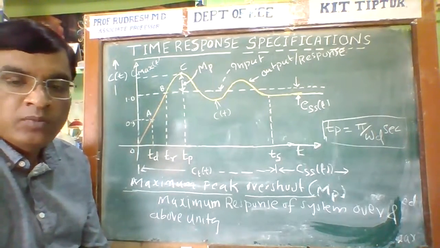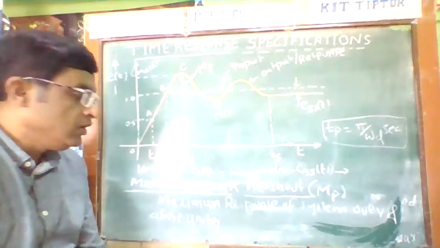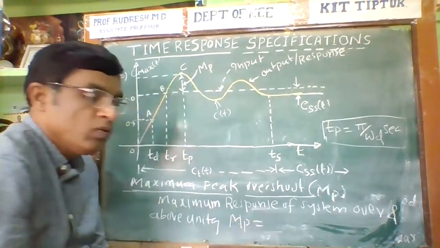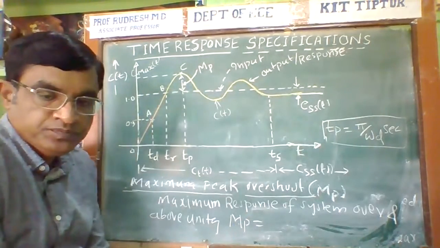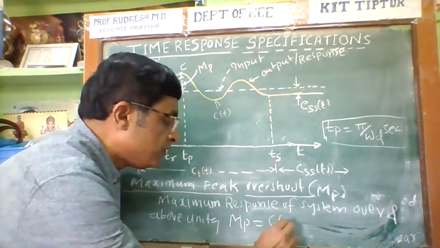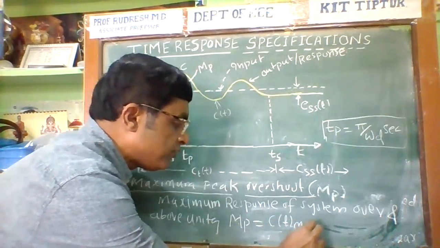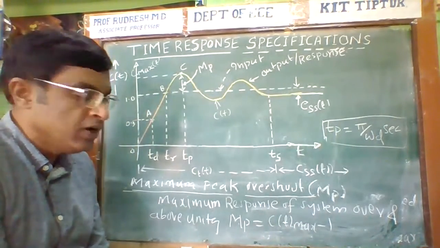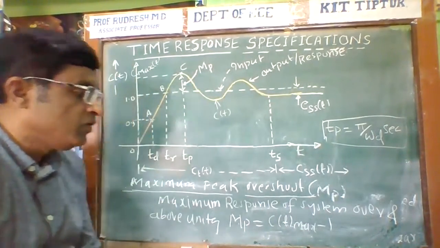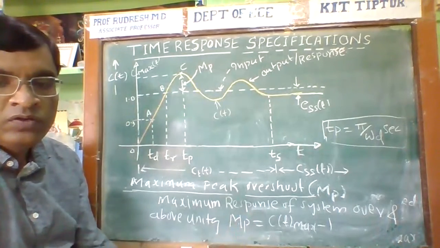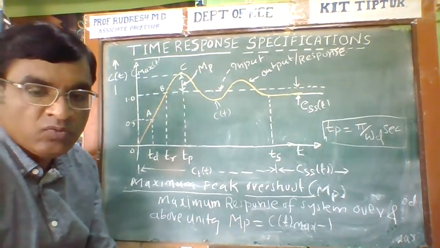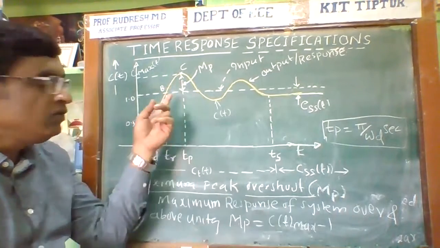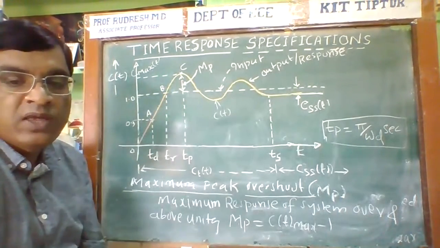So now, what is the MP value? The maximum overshoot MP is equal to C of t max minus 1. Now, what is the value of C of t max? C of t max is equal to 1 plus e power.